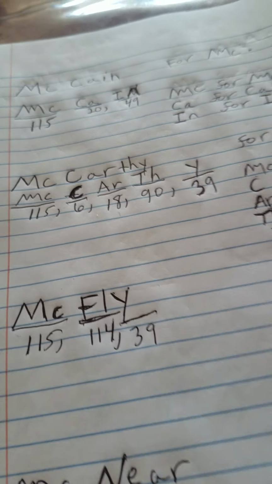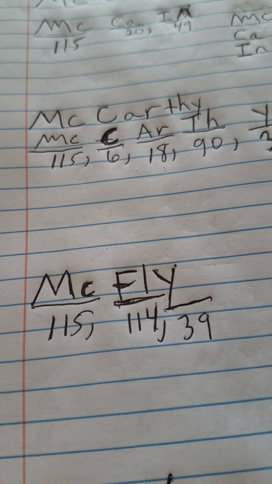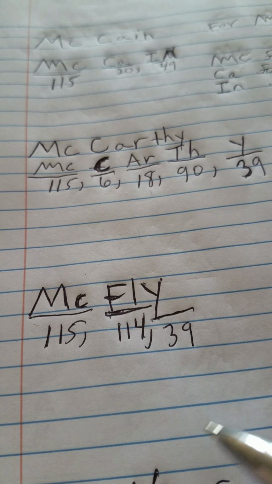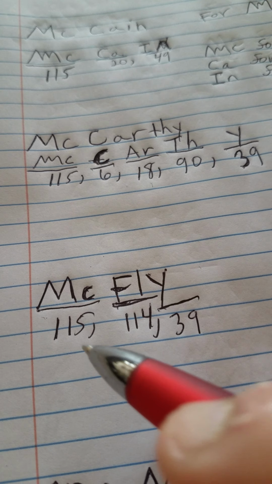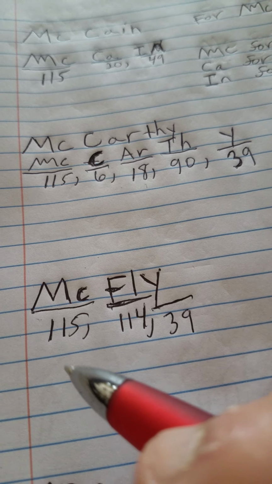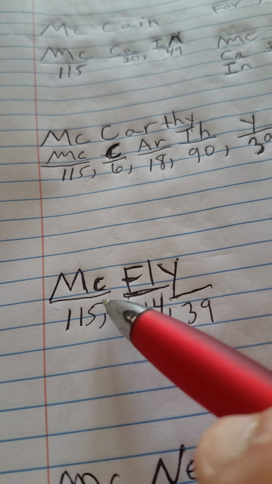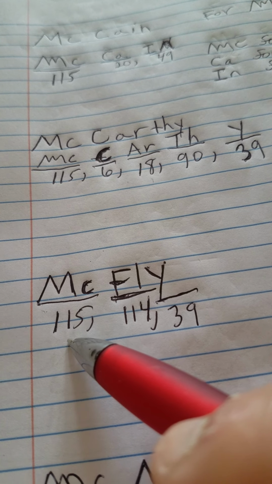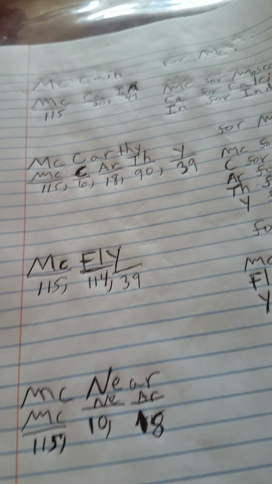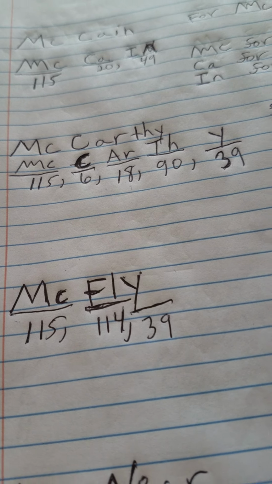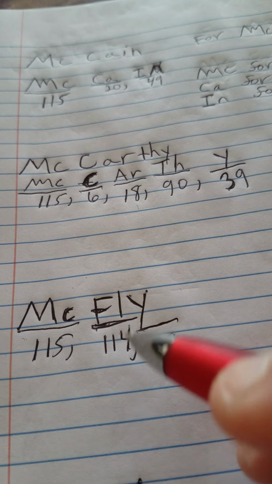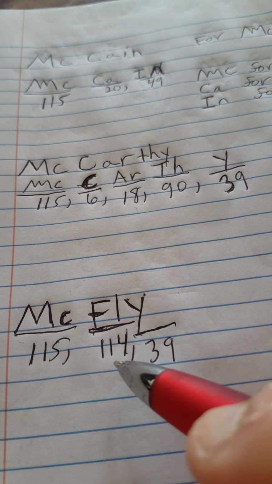Then we got McFly. You know McFly from Back to the Future? Marty McFly! If you want to remember the MC, use McFly. That's a famous name in the movie, right? Capital M, small c, capital F, L, Y. Now capital M and a small c is 115, like always, and that's for Moscovium, because that was created in the laboratory by Moscow. Then you got capital F and a small l, and that's 114. That's also a new element.